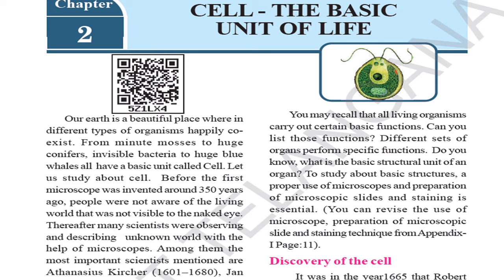Before the first microscope was invented around 350 years ago, people were not aware of the living world that was not visible to the naked eye. Thereafter, many scientists observed and described this unknown world with the help of microscopes. They found different types of cells with the microscope. Among them, the most important scientist mentioned is Athanasius Kircher, 1600 to 1680.